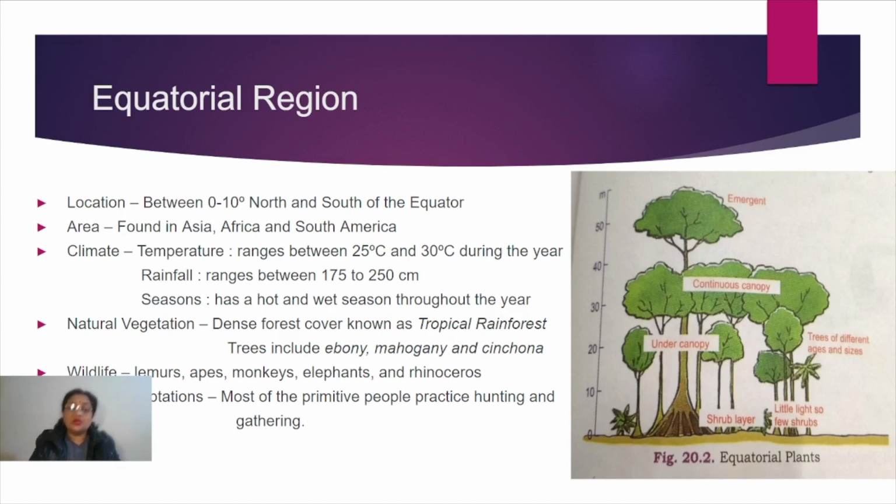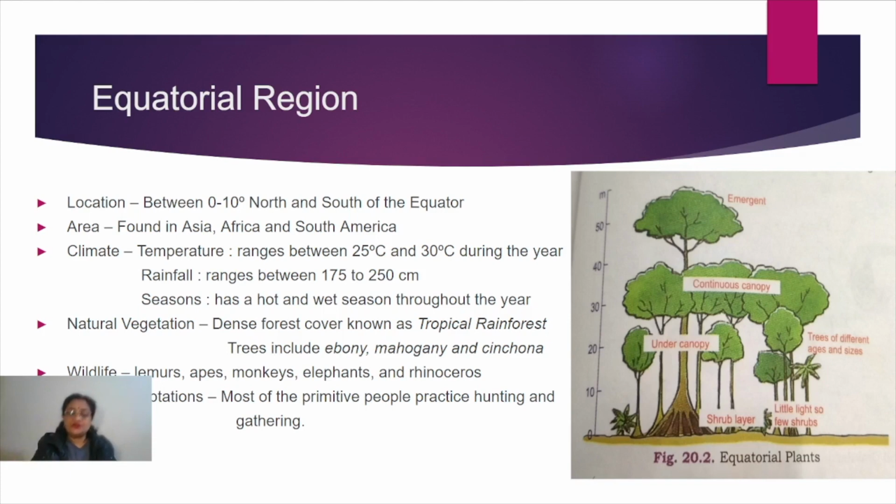Now the next topic we have to discuss here is the wildlife. Because of such harsh climatic conditions, such a hot and humid condition, not all animals can survive.